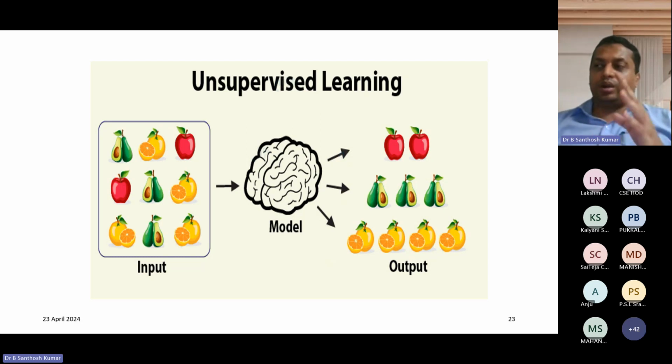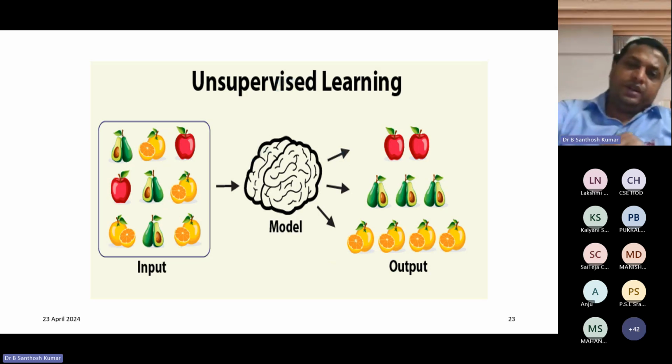For that reason, you cannot give too little data, or it may overfit or underfit. You have to provide a huge volume of data. For image classification, we require a minimum of around 1 million images, that is, 10 lakh images.